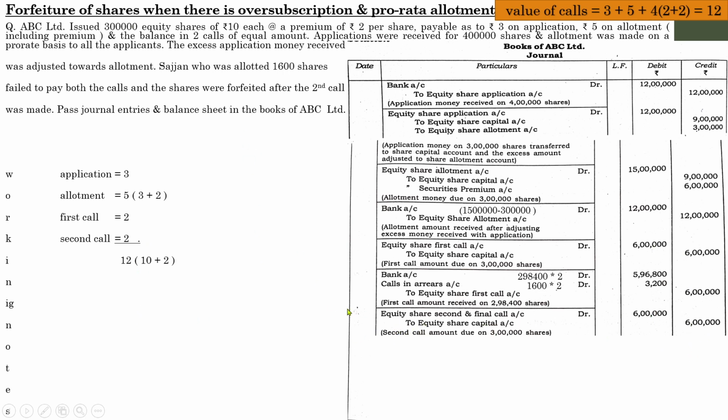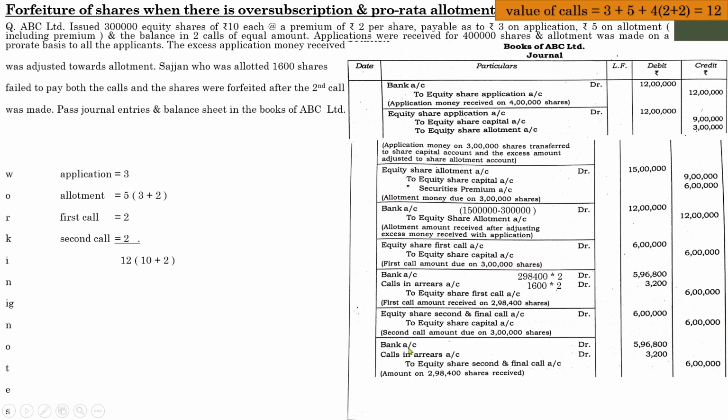In that case, you need to adjust the calls in arrears because Sargent, who holds 1600 shares, failed to pay both the calls. Both the calls means first call and second call.